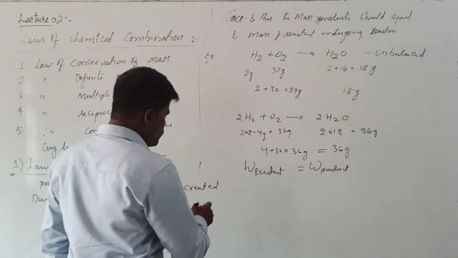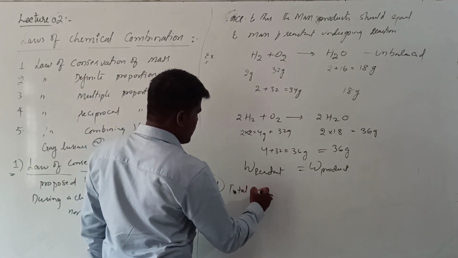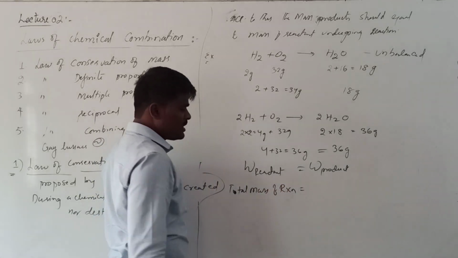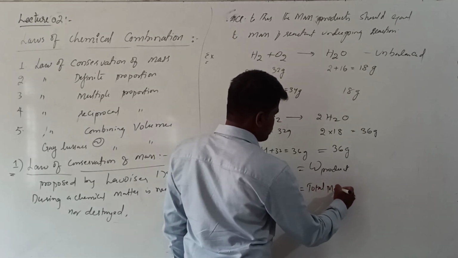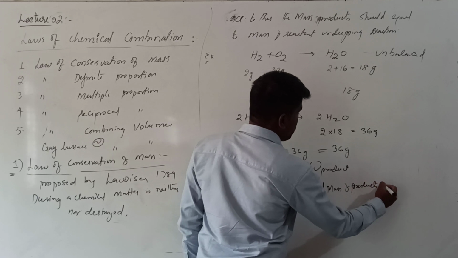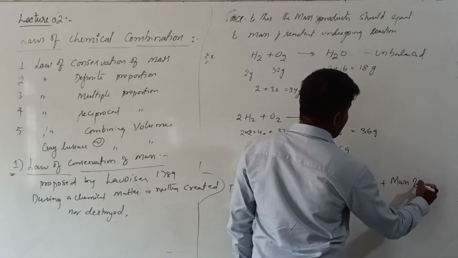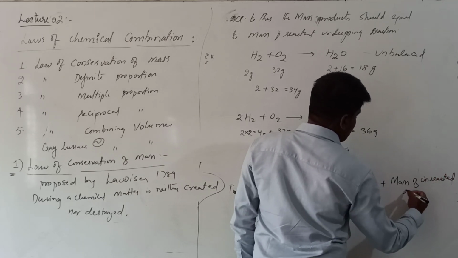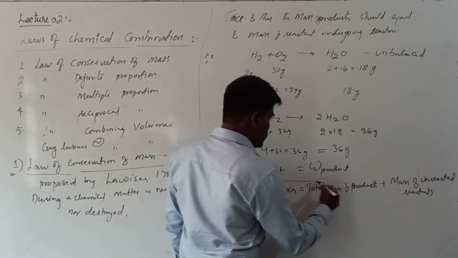Now, from this what we can say, the total mass of reaction is always equal to the total mass of products plus mass of unreacted reactants. Right? This is a very important statement.